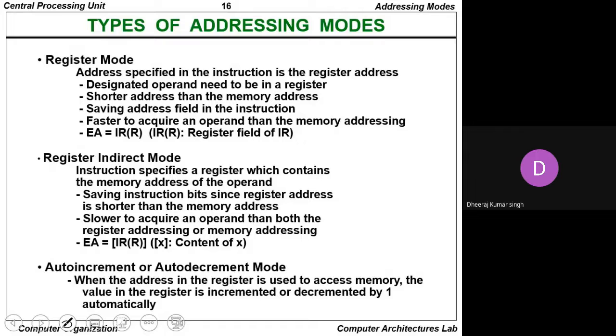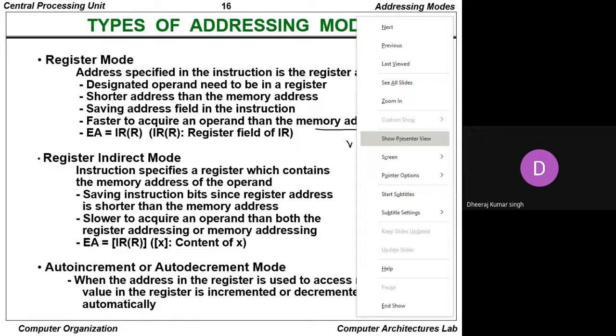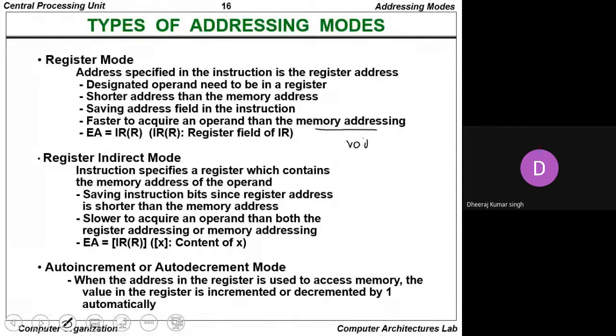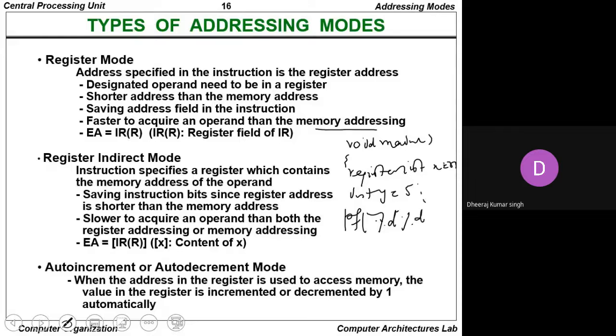If we see this from this point of view, you generally write a C program. Whenever you write void main, we are saying this is the register. You know very well int x, x assigned the value, suppose, 3, and int y, y assigned the value, suppose, 5, and then printf percent d and percent d, x comma y.